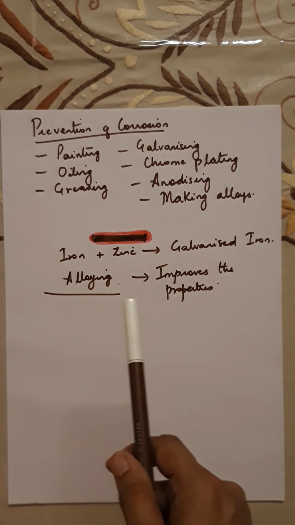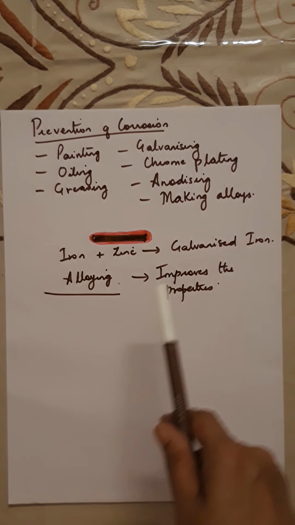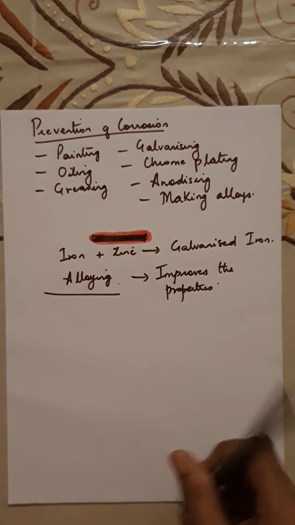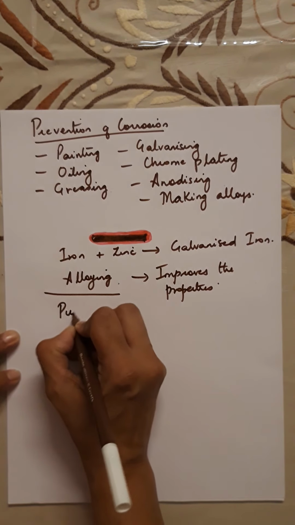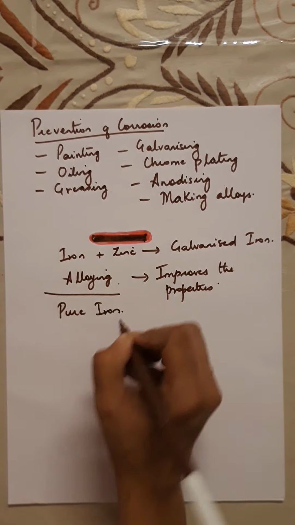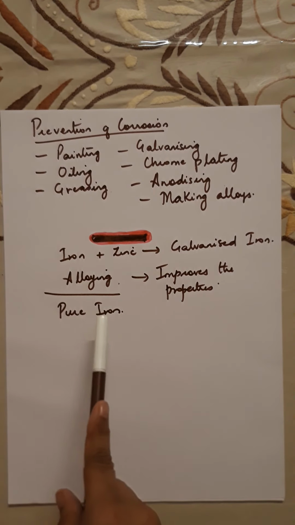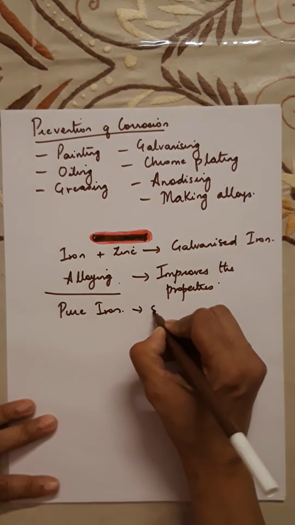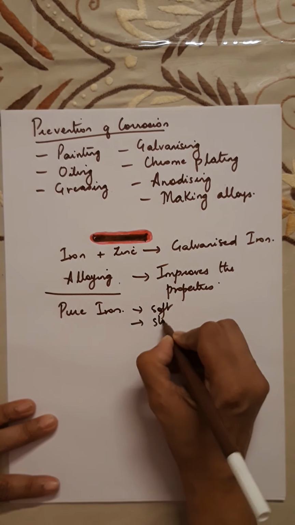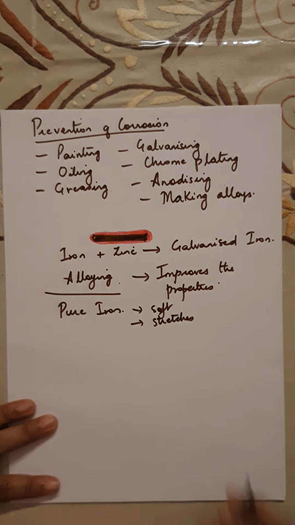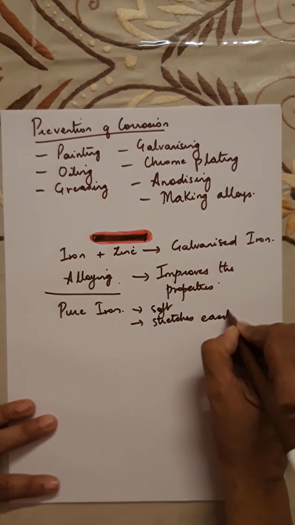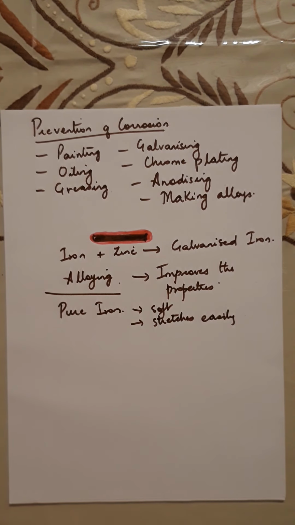Alloying is a method which is used to improve the properties of the metal. For example, if you look at pure iron, it is seen that pure iron is very soft and it stretches very easily when it is hot. If it is soft and stretches easily, we can't really make use of it because it will keep getting softer and softer and then it will stretch.